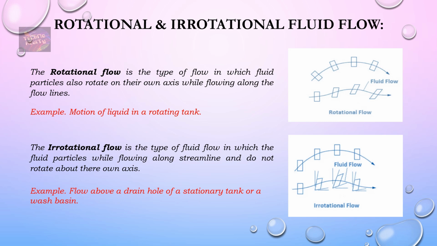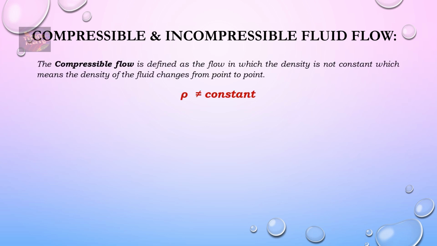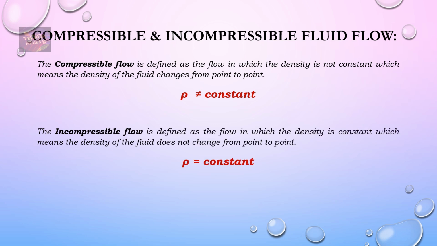You can observe in the diagram that in the rotational flow, the fluid particles also get rotated along their own axis, while in the irrotational flow, the fluid particles are not rotating along their own axis, they are just following the path. The last type of fluid flow is compressible and incompressible flow. Compressible flow is defined as the flow in which density is not constant, density of the fluid changes from point to point, whereas in incompressible flow, the density is constant and will not change from point to point.